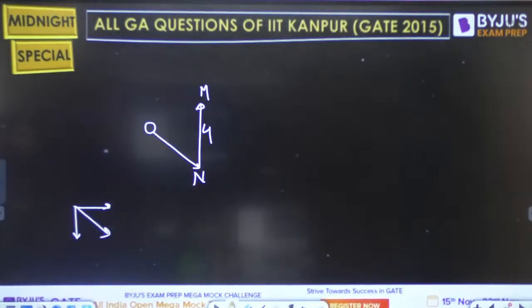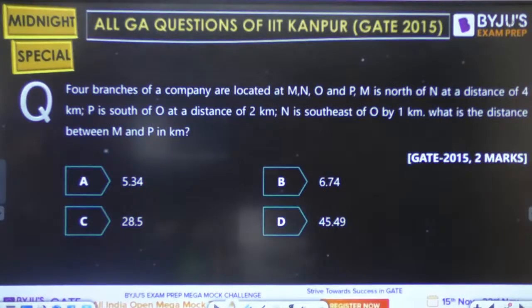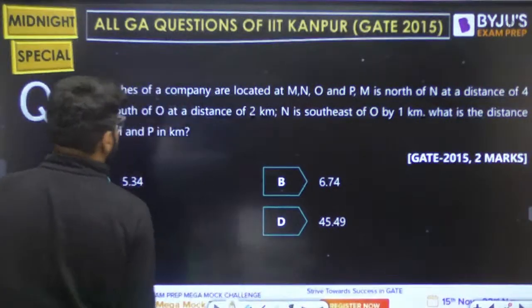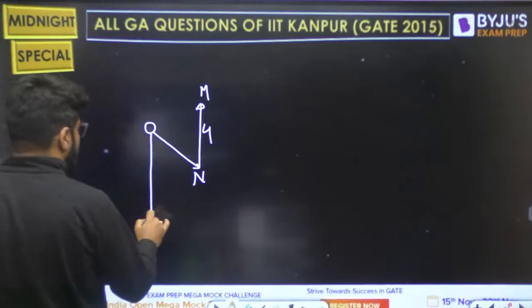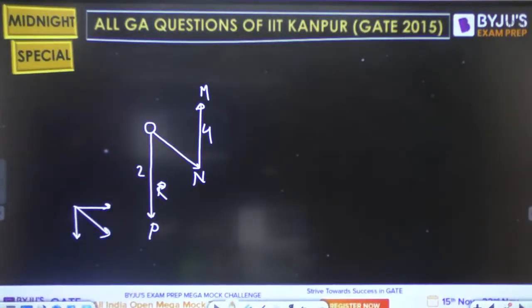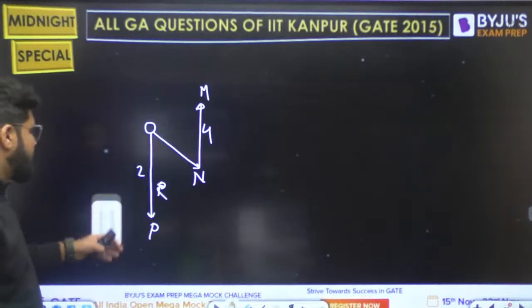So I took O on top accordingly. N is southeast of O by 1 km. What is the distance between M and P? Now this statement will also come. P is south of O by 2 km. P is south of O by 2 km. Isn't it? Now let me make the crystal clear picture here.